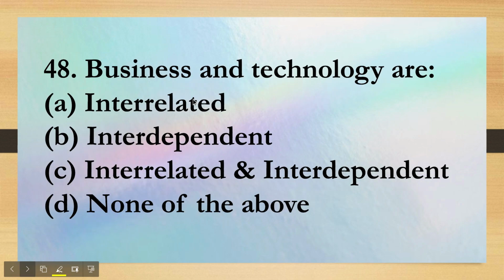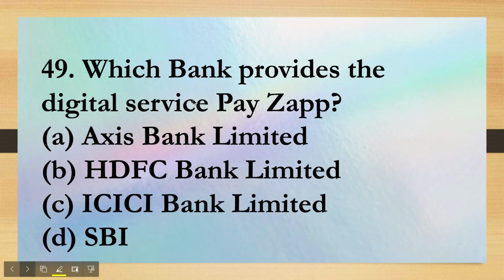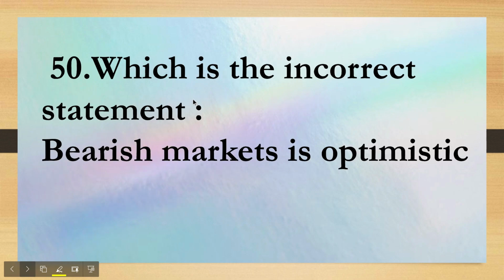Next, business and technology, they are interrelated and interdependent. Next, which bank? My answer went wrong because I wrote ICICI, but the correct answer is HDFC Bank. This question can be repeated because they do not give you the question papers. Next question, which is the incorrect statement? The bearish market is a pessimistic market, that was the incorrect answer. The correct one would be that a bullish market is optimistic.